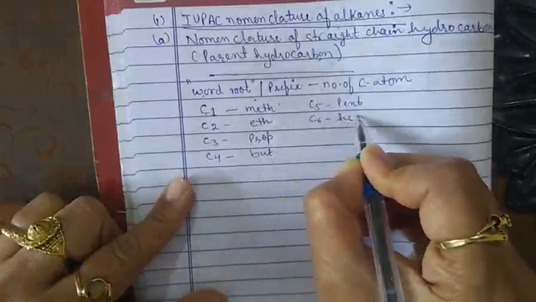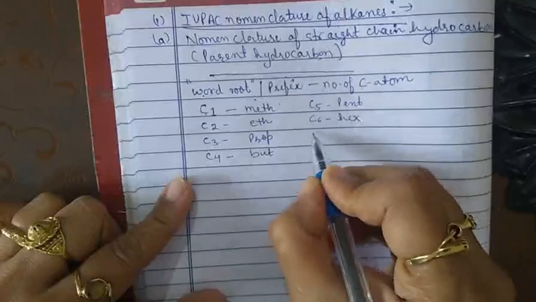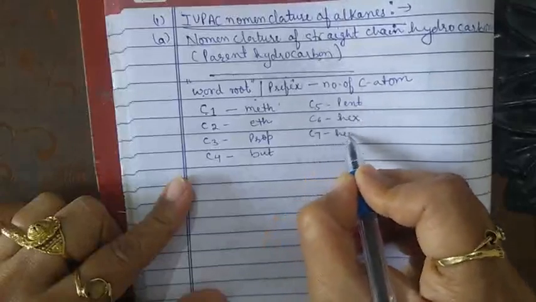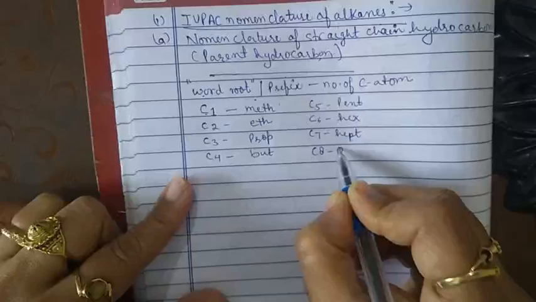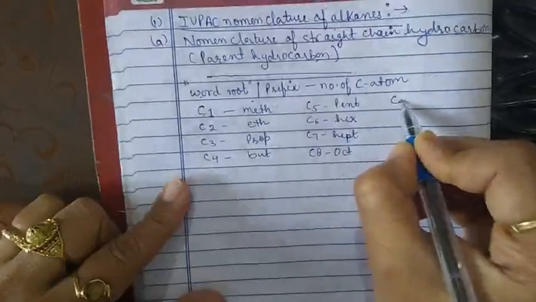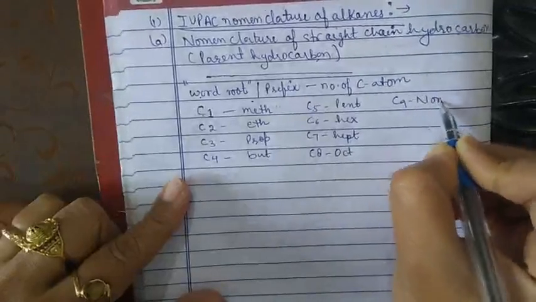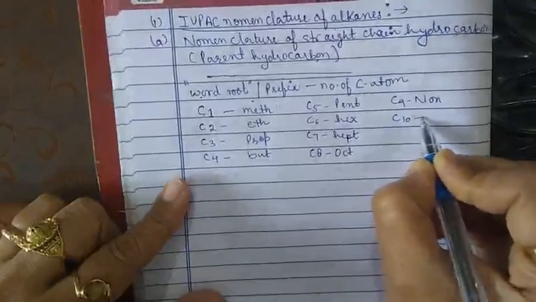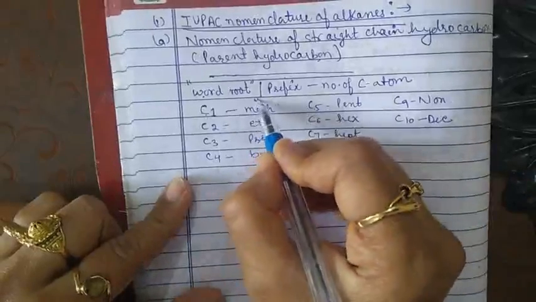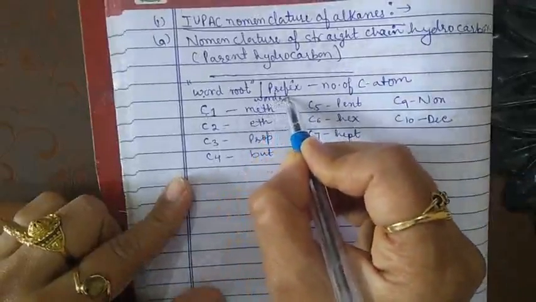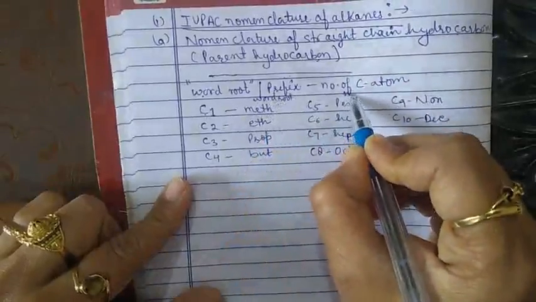C6, it is hex. C7, it is hept. C8, it is oct. C9, it is non. And C10, it is dec. So these are the word roots.